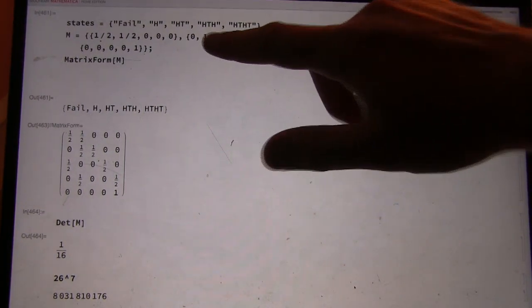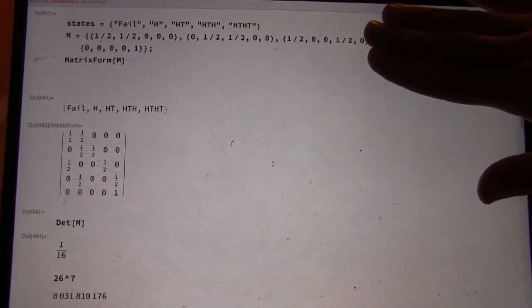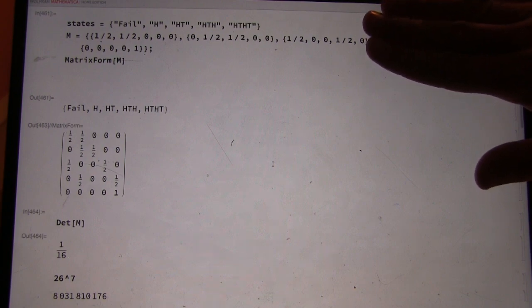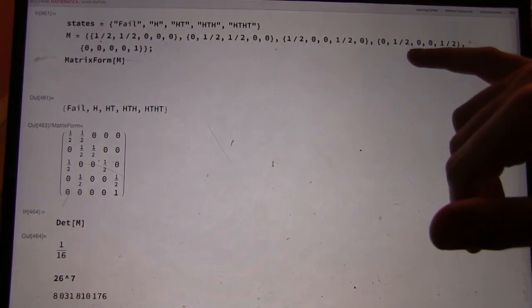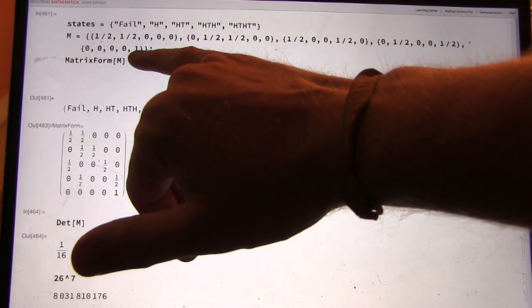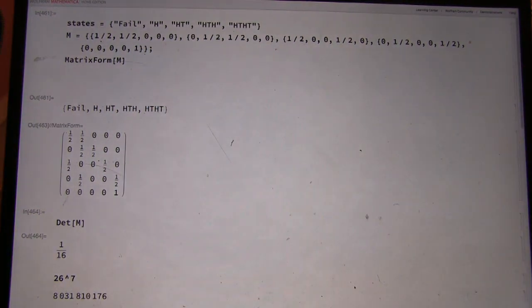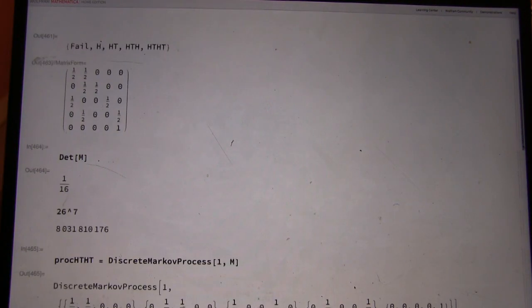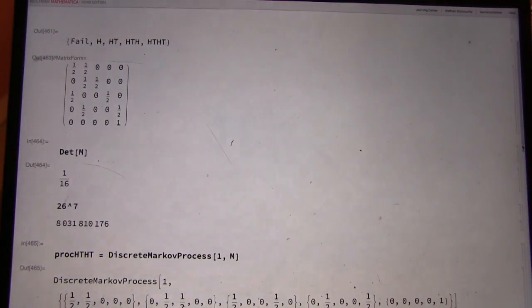From head-tail-head, where can I go? You can either go back to head or go to head-tail-head-tail. Okay, that's what I have here. And then from head-tail-head-tail, I'm done. I always stay in that state once I get there. That's called an absorbing state. So I make this matrix.